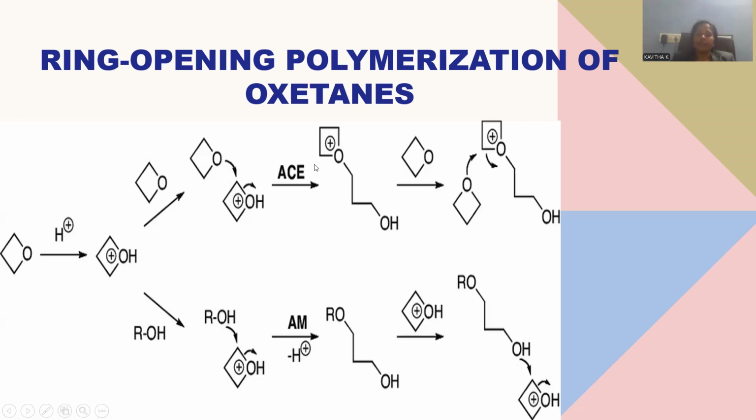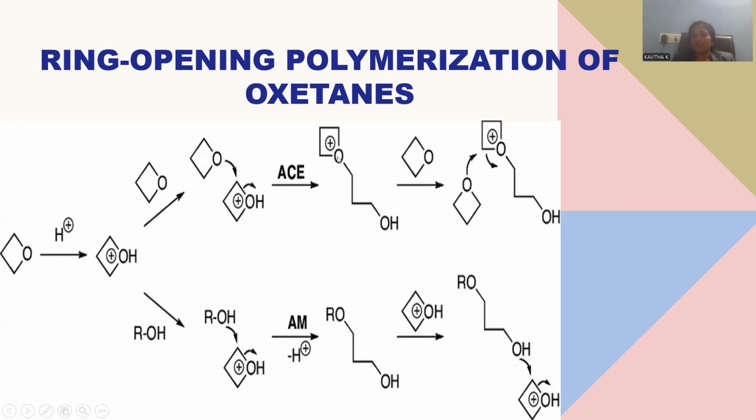Again here you can notice the terminal oxonium ion, and this is again reactive, right? So it is an active cationic end reactivity; the mechanism we are discussing is a part of ACE. ACE stands for active cationic end reactivity.